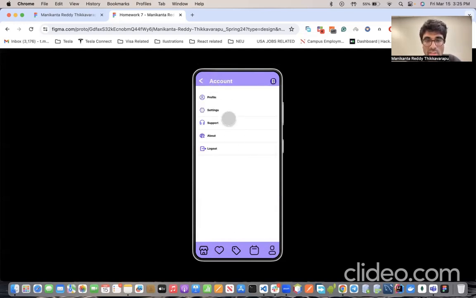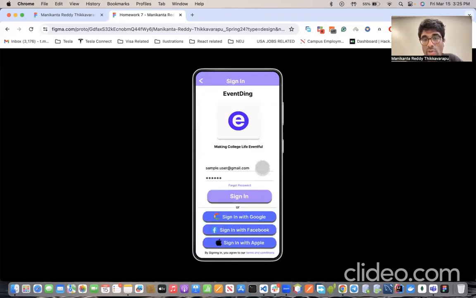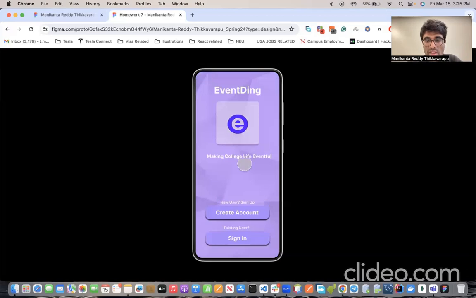And if you click on this one, this is the account screen, where you can see your profile settings, support, about, and logout symbol. So yeah, if you just click on logout, you're gonna navigate back to the sign in screen, and if you completely go back, yeah, you're gonna come to this screen.